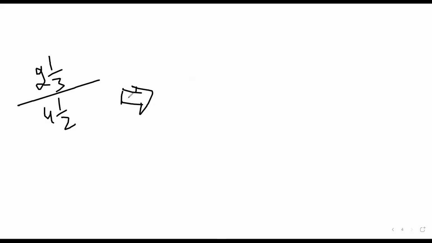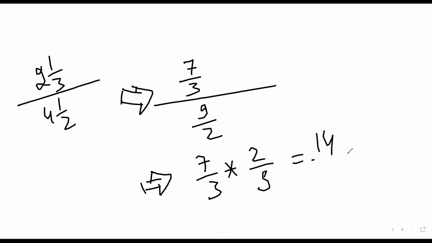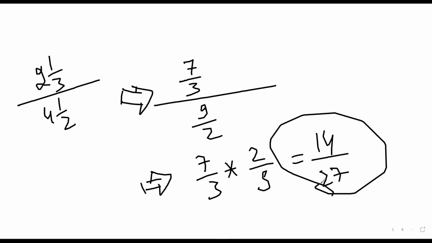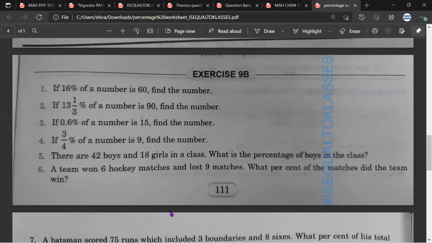Satya, how should I do this? 7 upon 3 upon 9 upon 2. Then we have to do 7 upon 3 into 2 upon 9. Mr. Sarthak, have you understood? Yes, sir. Shabash.